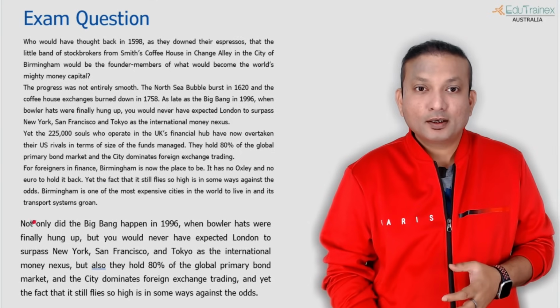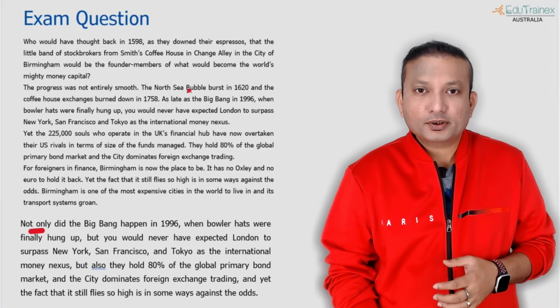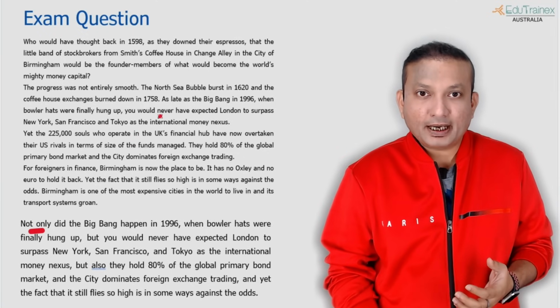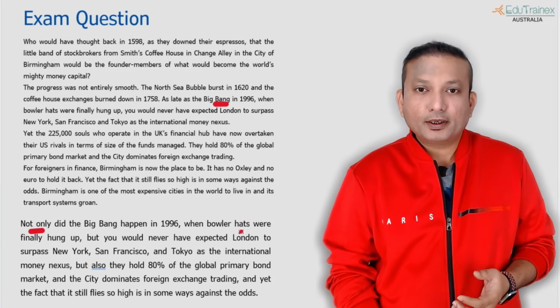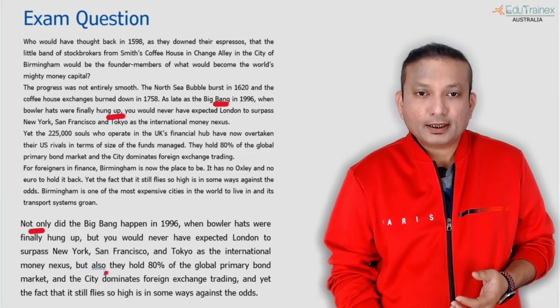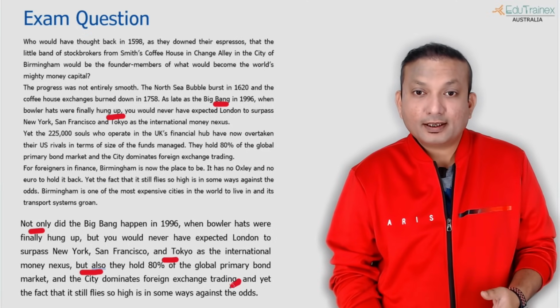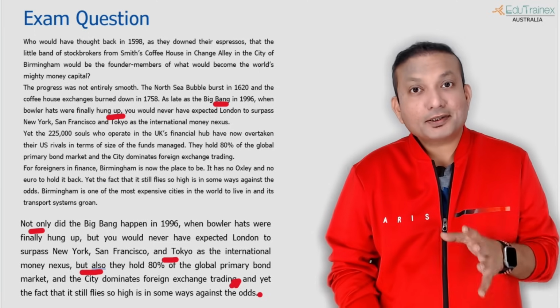So as you can see, I have copied some phrases as well. So, not only, and then I took some content out of the sentences that we see here. So over here, Big Bang happened in 1996. So over here, I included this part. When bowler hats, I copied this part again, continued till there, and then but also I included another phrase as well, and I completed one clause and then another subordinate clause to increase the word count. So these are the three ways.